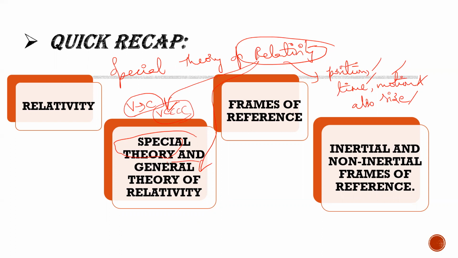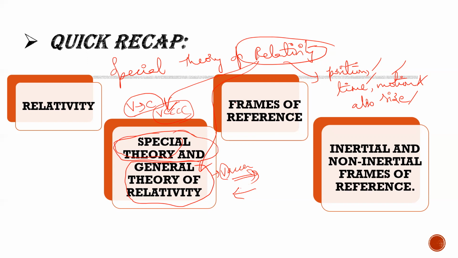When we come to general theory of relativity, where c is the velocity of light, the velocity of the object is accelerating, like continuously increasing in velocity, or accelerating down, accelerating upward. For decelerating or accelerating bodies, we go for general theory of relativity. But here we are discussing only special theory of relativity.